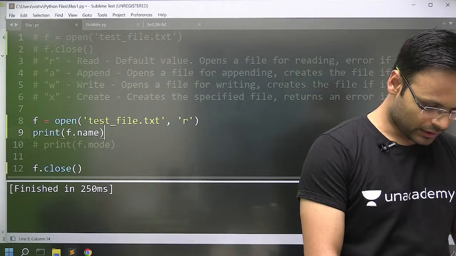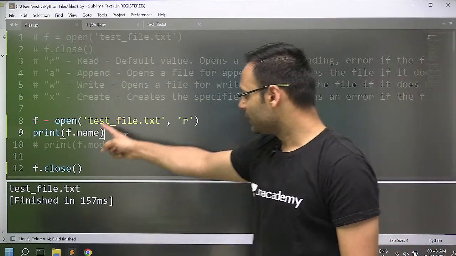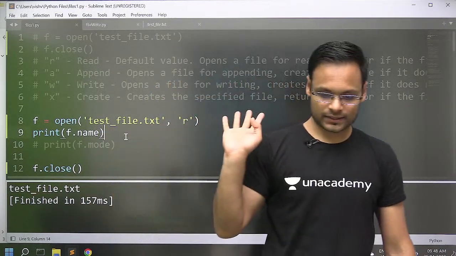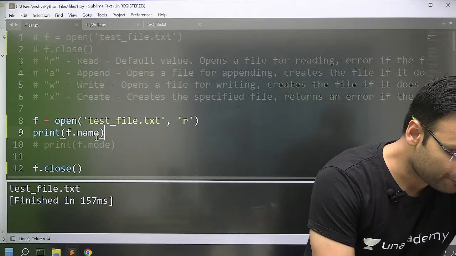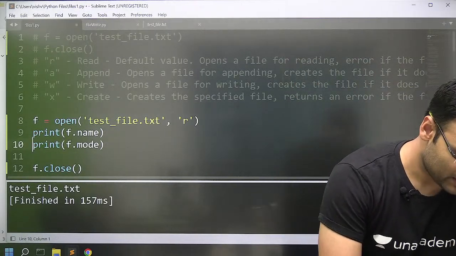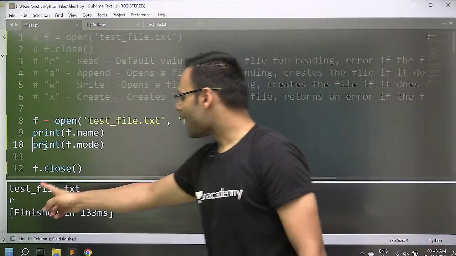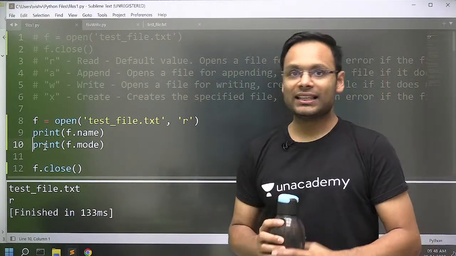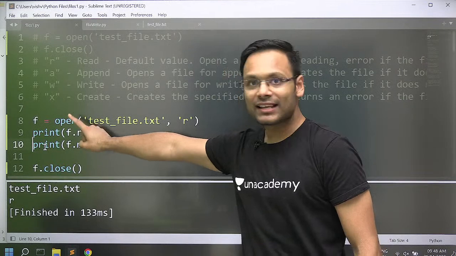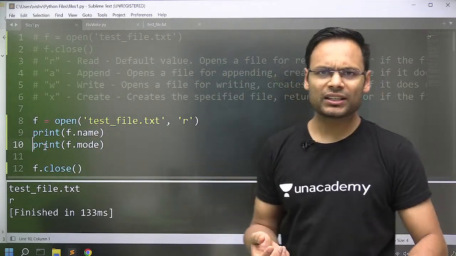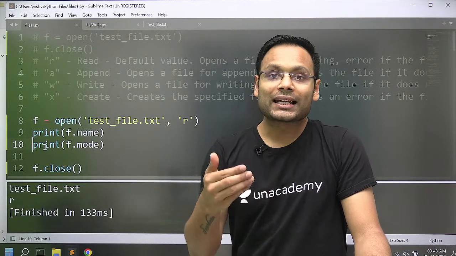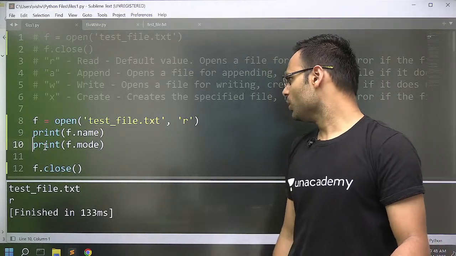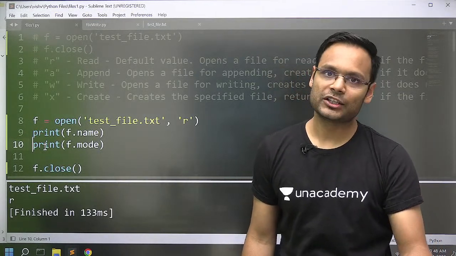Okay, I'm running it. Look at this. It prints the name, test_file.txt, the name of the file. If you want to print the mode, f.mode, what will it print? Let's just try to print. Mode is R. R means the file is open in the read mode. So if you just want to know in the application what mode a particular file is open in, with reference F, you can know by the f.mode attribute.